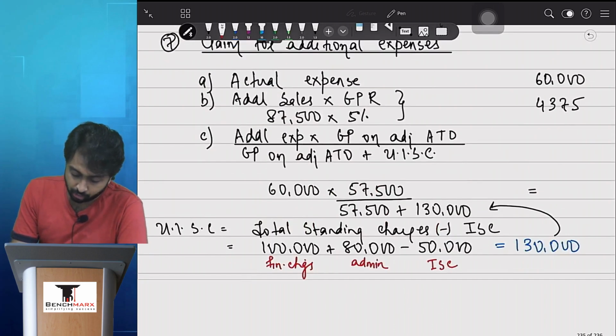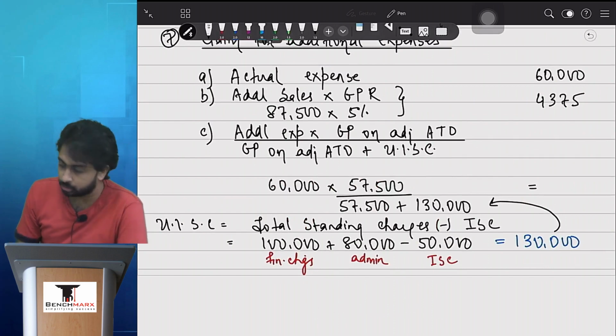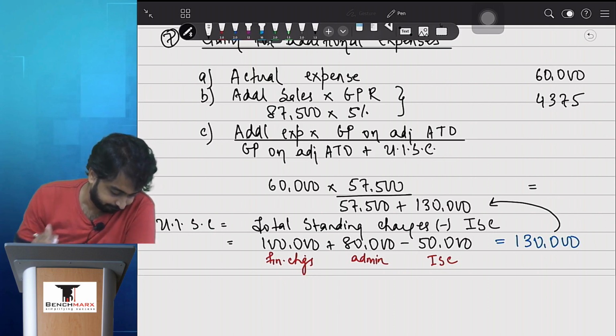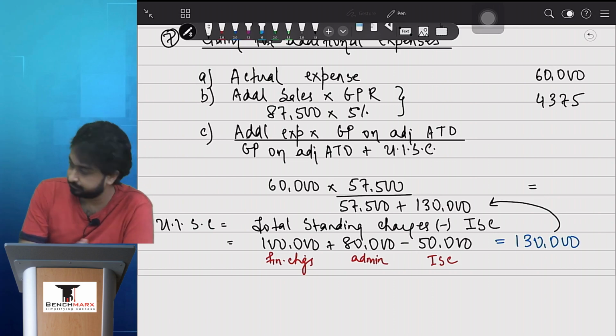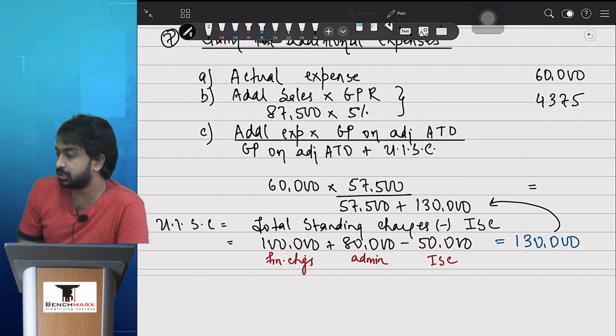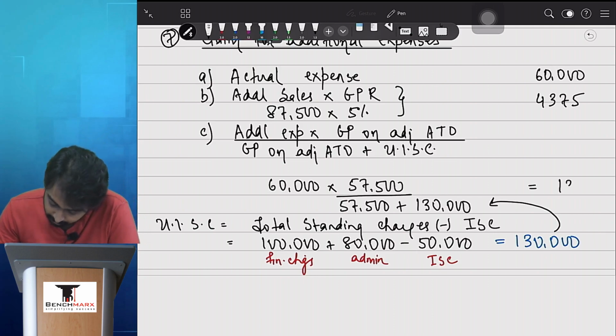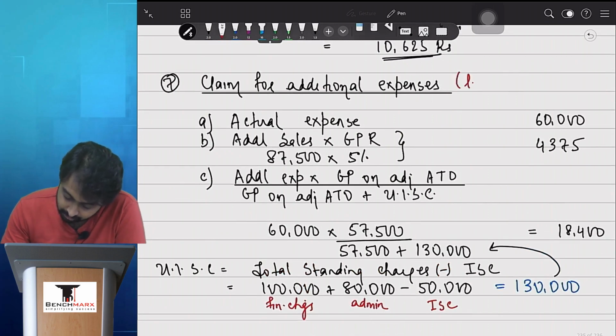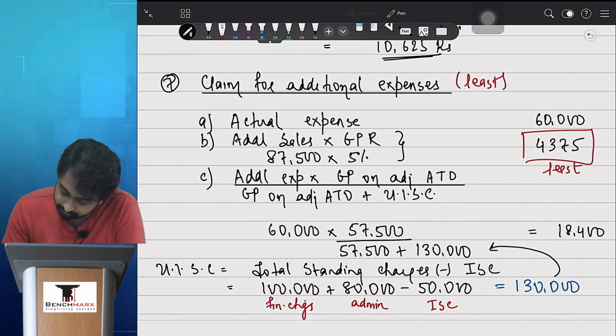Tell me, what is the amount of point number 7C after doing all the ganit? बताइए 60,000 into 57,500 upon 187,500, 18,400 as per reliable sources, and we have to select A or B or C, whichever is least, which appears to be 4375. बरोबर का?